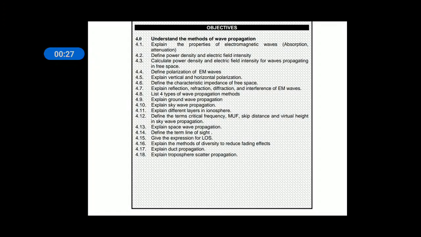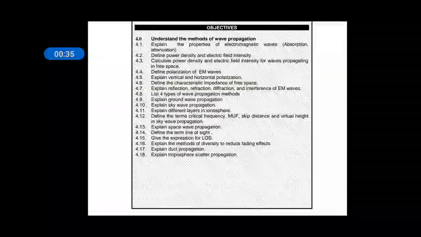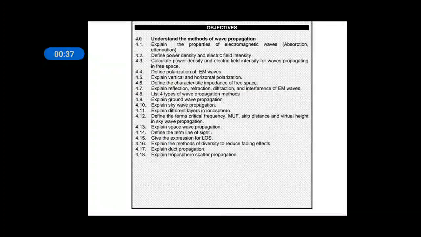In this subject we have 6 chapters. Out of 6 we completed 3 chapters. Now we are in 4th chapter. The first chapter is basics of communication system and noise. The second chapter is analog modulation techniques. The third chapter is transmitters and receivers, and the fourth chapter is wave propagation.